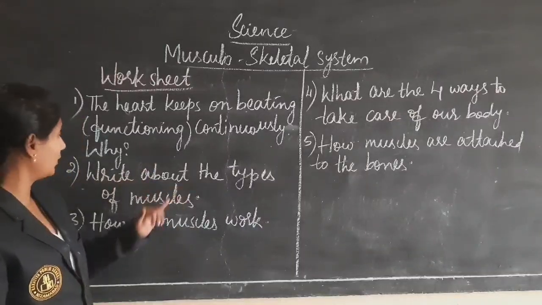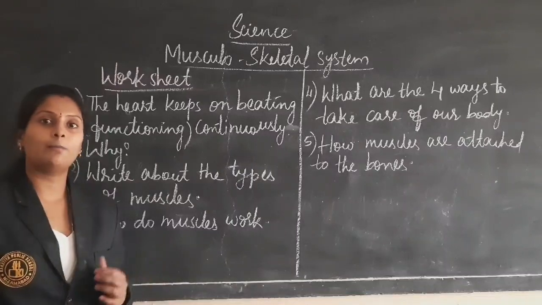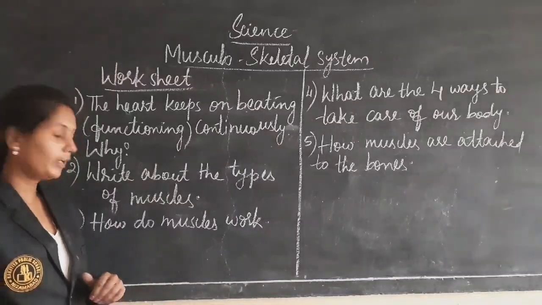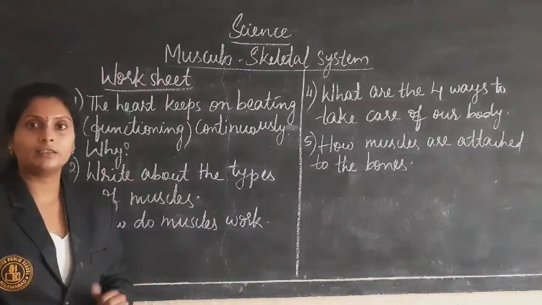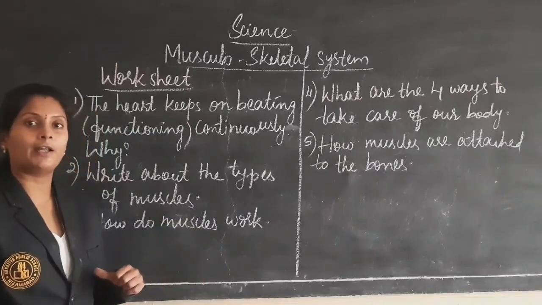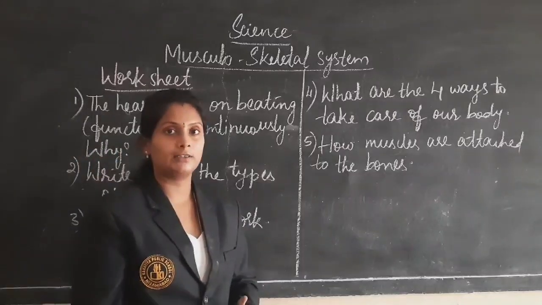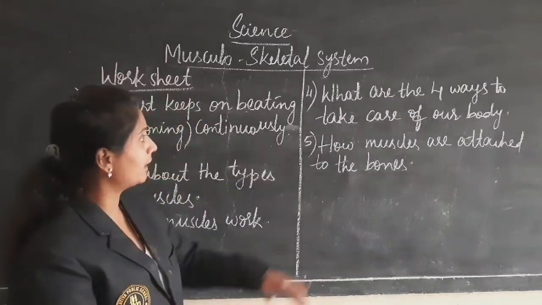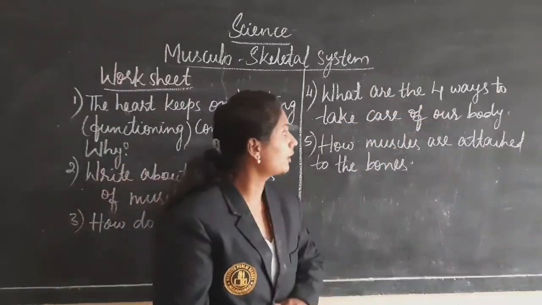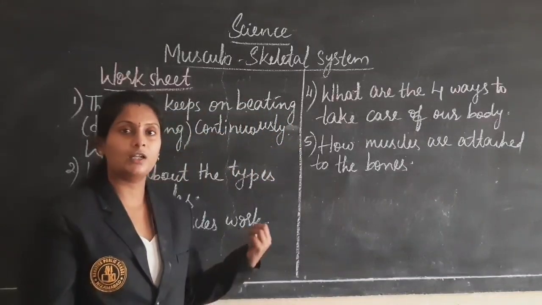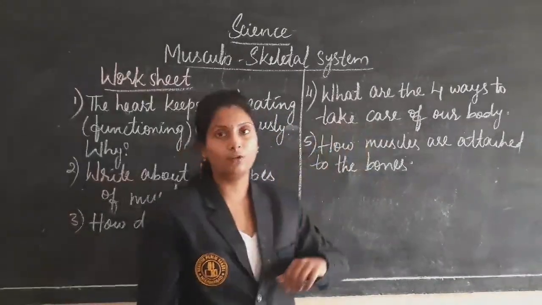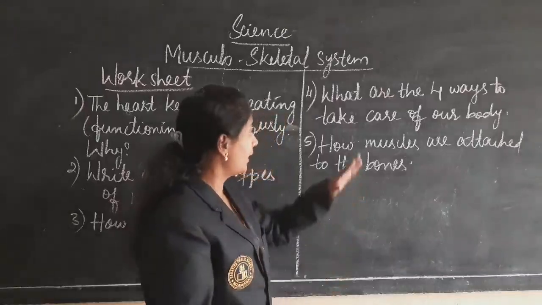Next, write about the types of muscles. So, write about the two types of muscles. Okay. Next, how do muscles work? In the beginning class, I explained about the muscles and how they work. That means if one relaxes, one contracts. That is the answer. What are the 4 ways to take care of our body? Just now I explained about this. Those 4 you have to write as an answer.